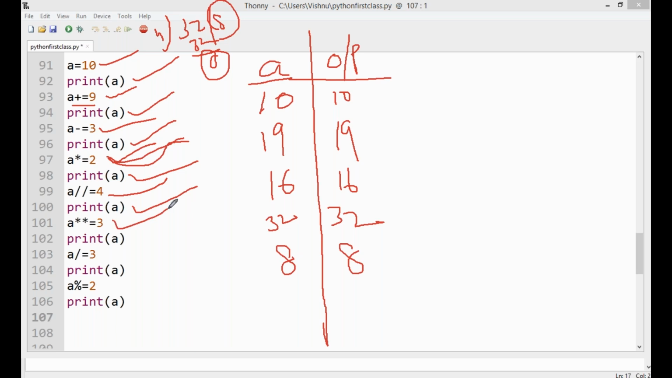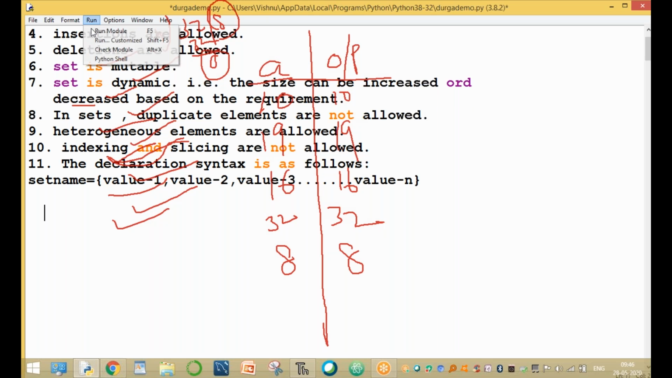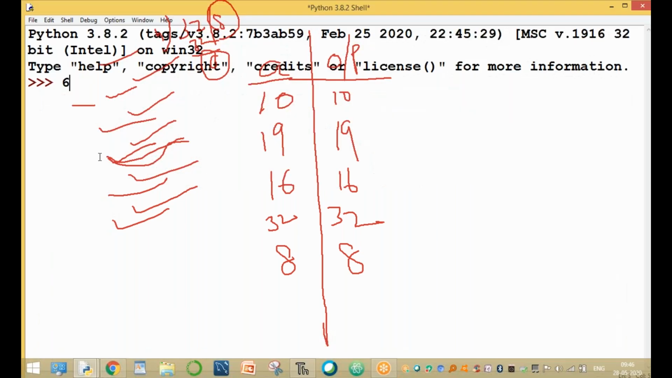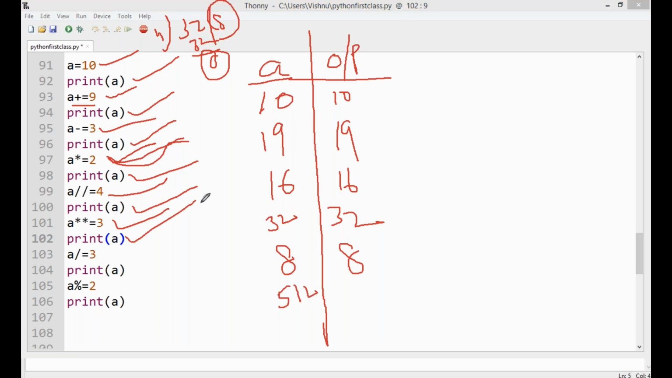Next, A double star 3. That means 8 to the power of 3. 8 into 8, 64. 64 into 8. What is the value of A? 512. Okay, clear. The value of A is 512. Okay, print the value of A is 512.